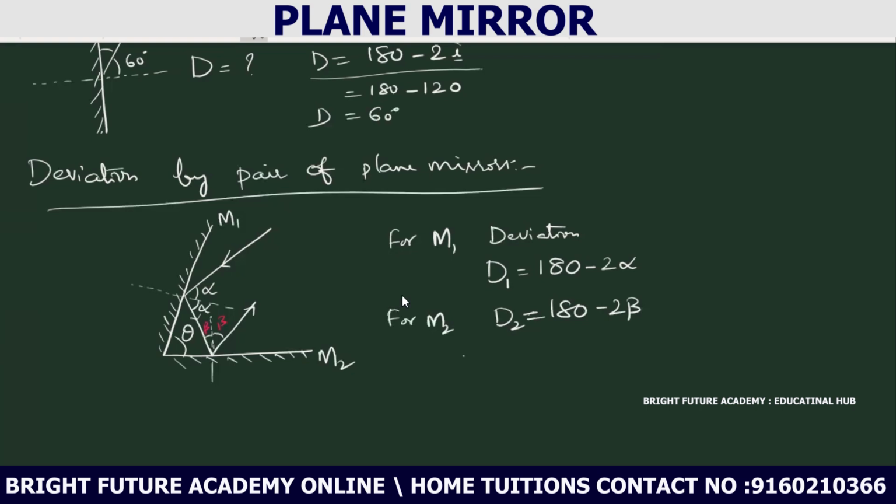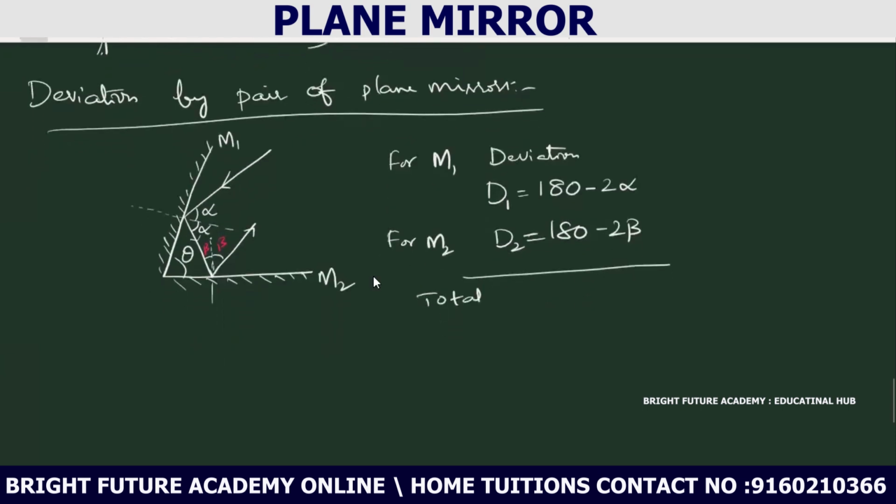Total deviation, the deviation produced by this pair of plane mirrors. Total deviation D is equal to 180 plus 180 minus 2 alpha minus 2 beta.